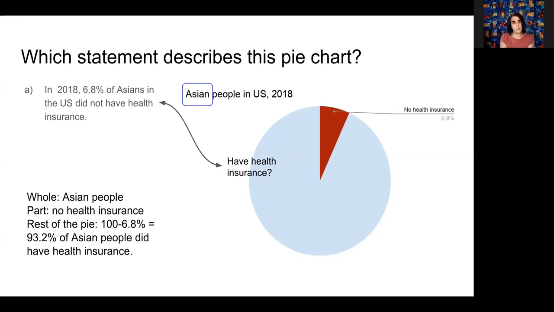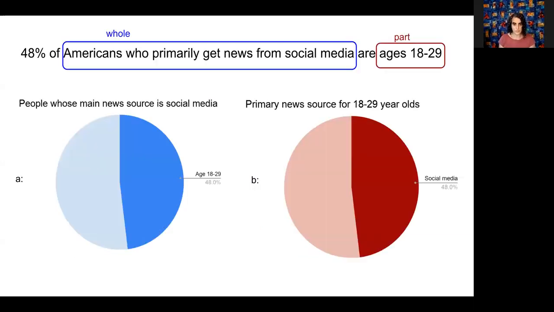Looking at all Asian people in the United States, looking at how many of them did versus did not have health insurance in 2018. We can make similar pies for white people, Black people, Hispanic people, and break them up into these same two parts. Now let's look at the social media one.